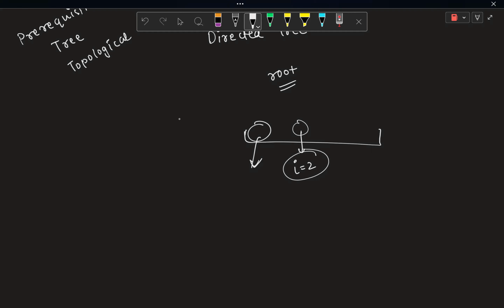Yeah, the nodes having in degree equal to 0, and there will be only one node having in degree 0, which is root. So we will have one for sure for the first case. For the second case, how many nodes will be there? Like, what will be the nodes? Any guesses on what would be the nodes?